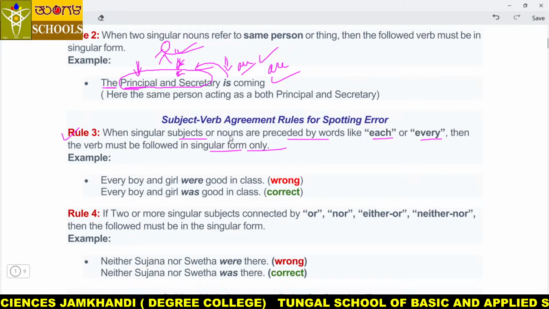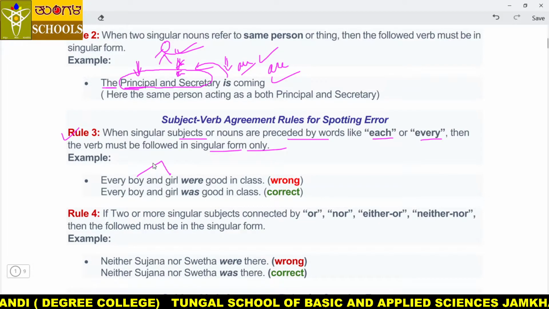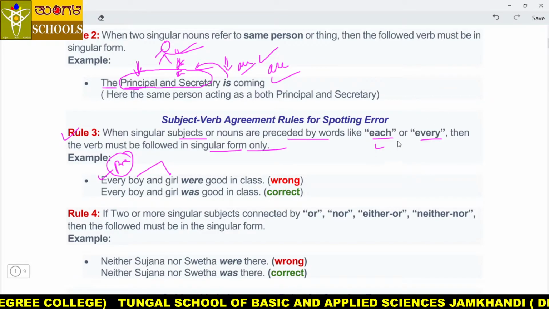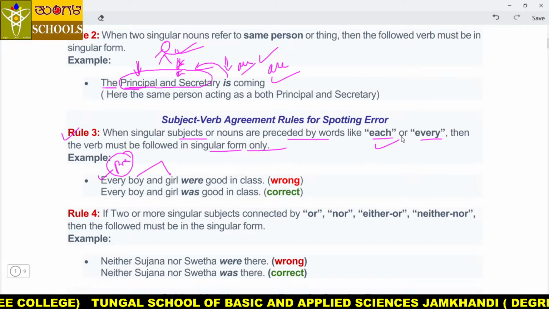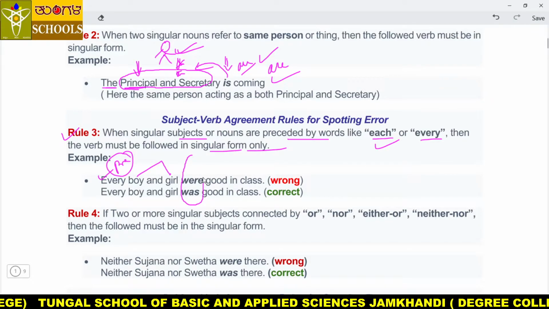When singular nouns are preceded by words like each and every, do you know what happens? The verb should be singular, my dear students.